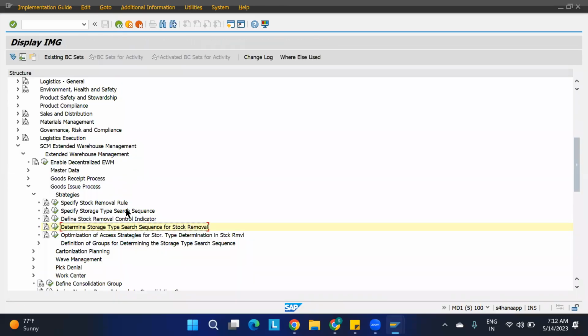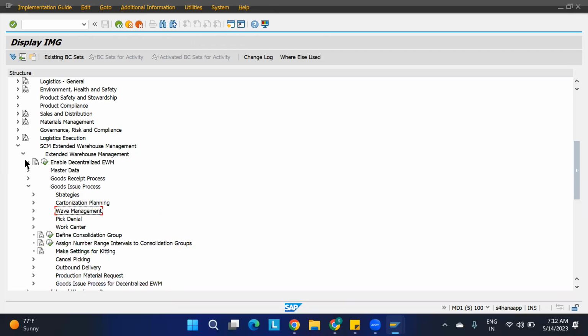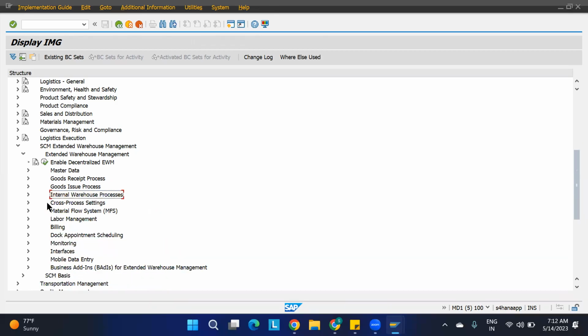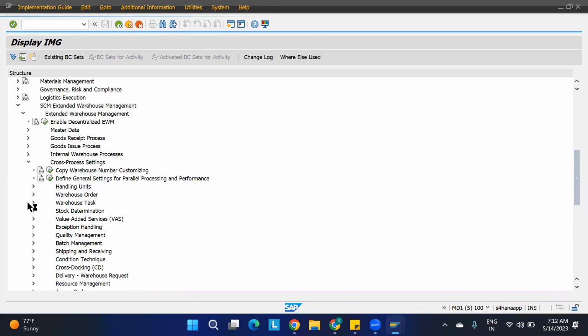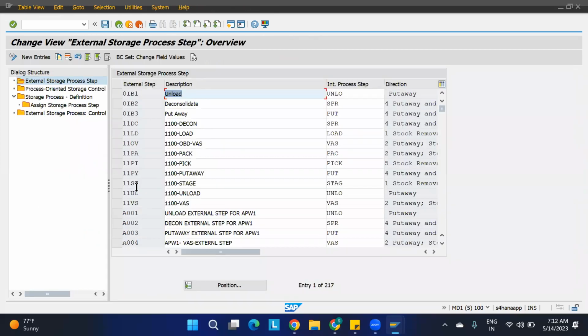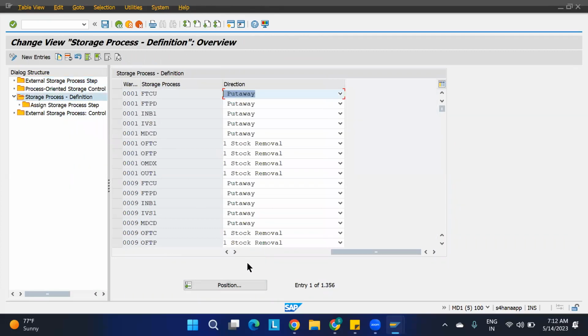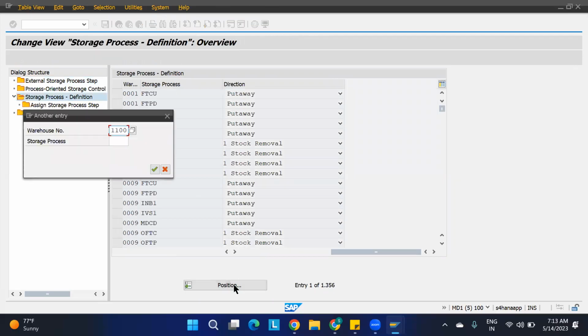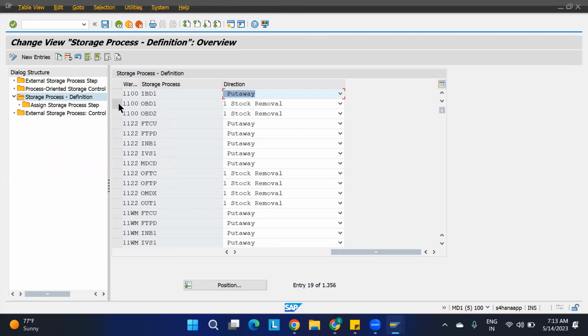We can remove it from warehouse activity. PUC active for the warehouse. Active checkbox, one. No. Tell me the steps involved in the PUC process in the case of outbound. What are we going to do? Okay, so here process oriented storage control. Forget that.